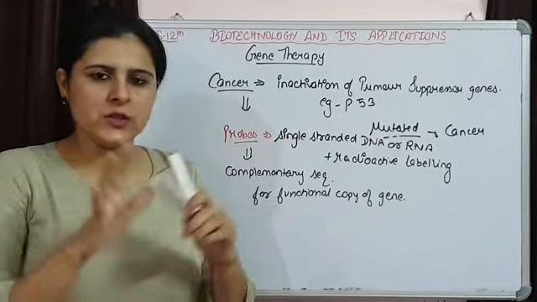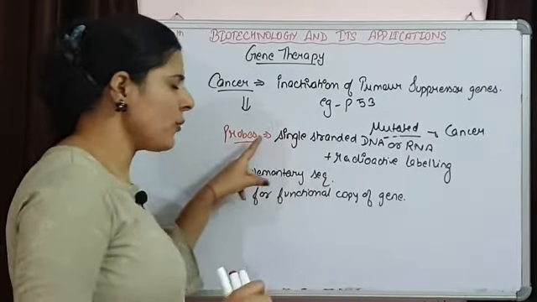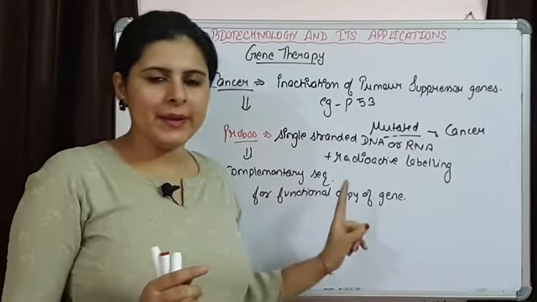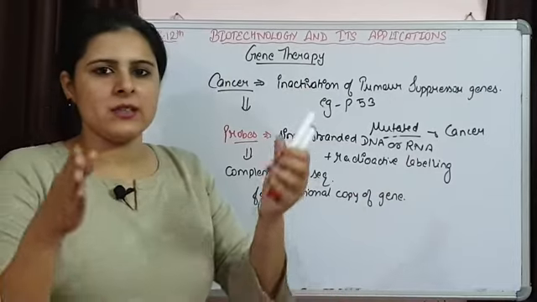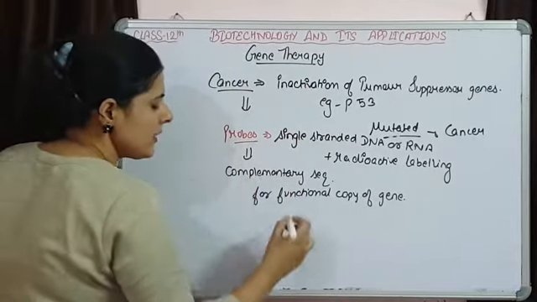So if the gene is normal, there is no mutation in the gene, then this probe is going to bind with that particular gene because that has the complementary sequence for this gene, and we can easily detect the binding of the probe with this gene with the help of autoradiography.